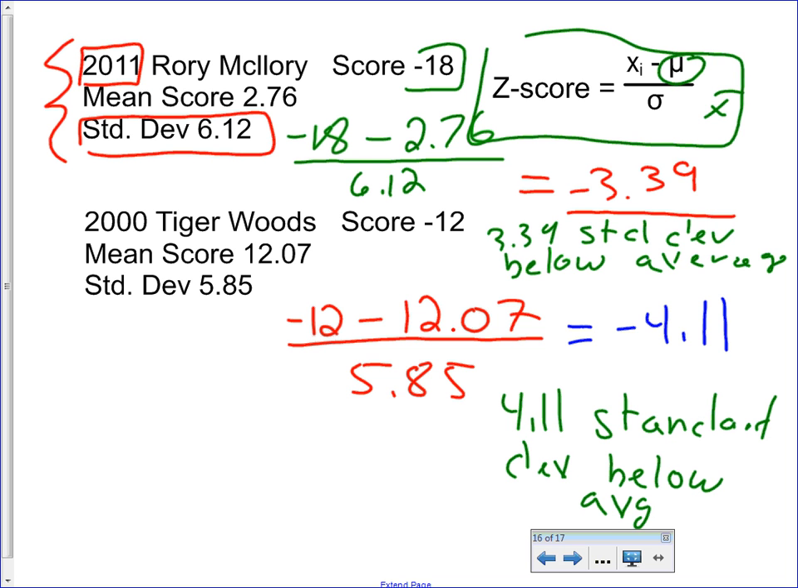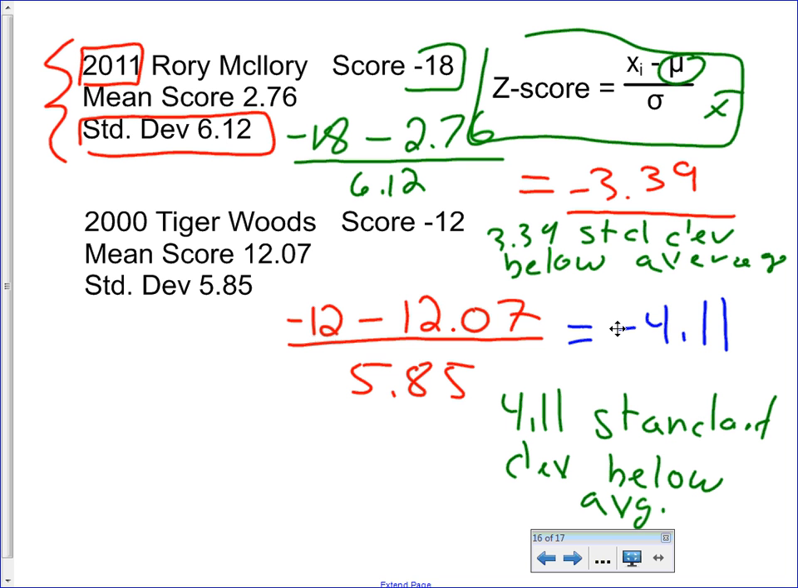So comparing these, and remember, standard deviation is defined by the group that played this weekend, which are the top 100 golfers in the world at that time. So at the U.S. Open, Rory McIlroy was 3.39 standard deviations better than the average person in the field. Tiger Woods was 4.11 standard deviations below the average player in the field. So z-score is like the Oliver Smoot type measurement. It's a measurement that only works in its own context, and the units on the z-scores are standard deviations.